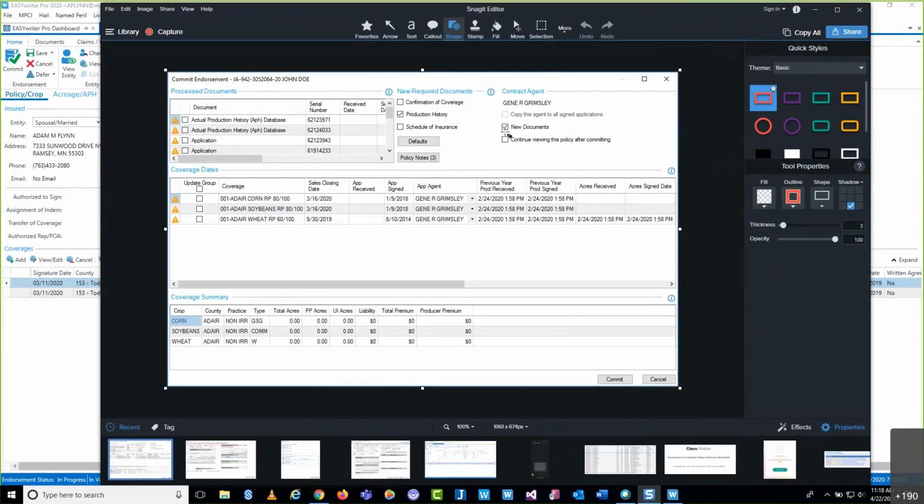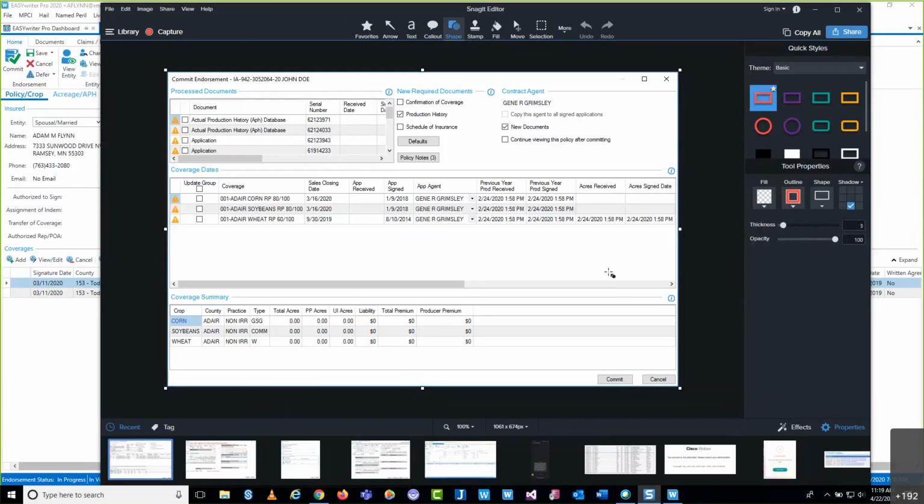Can you add a new unit? No, you cannot add a new unit from that screen there. That screen that we were just looking at is just your typical quick APH screen. And so no, you'd have to add a new unit prior to beginning that process.